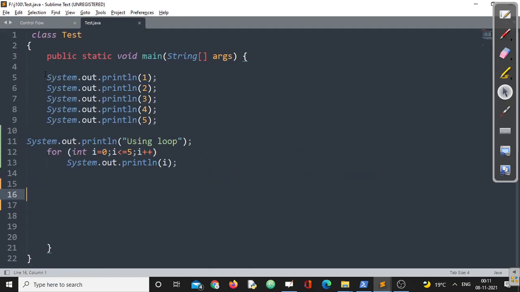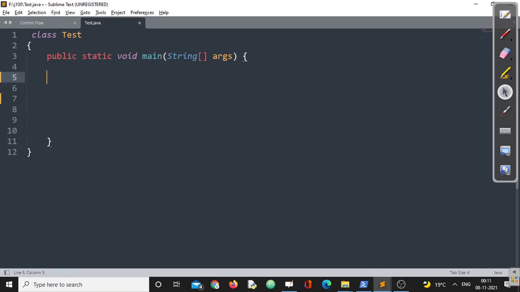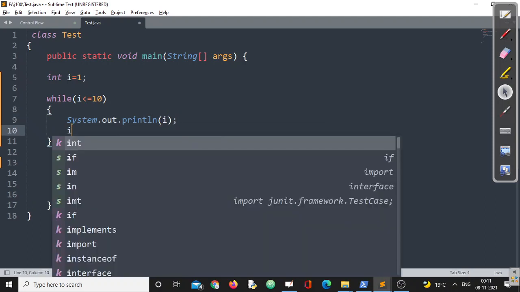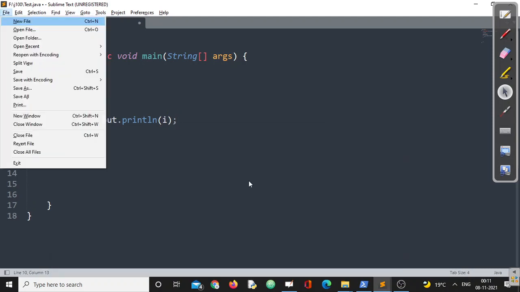Let us go with a simple example. I'll go with i is equal to 1. While, as per the discussion, there should be a condition, and the condition should be present within parentheses. We are writing i less than or equal to 10. Let me print i, and definitely an increment statement will be there.